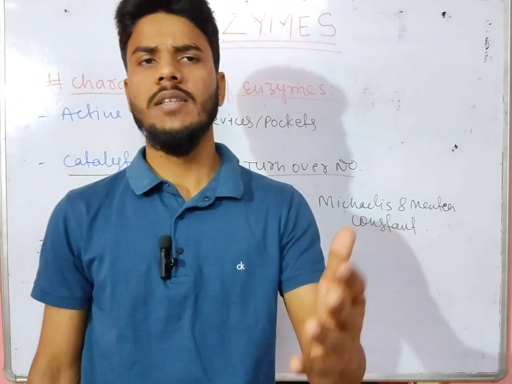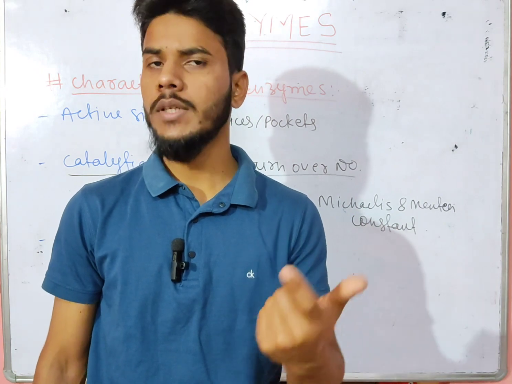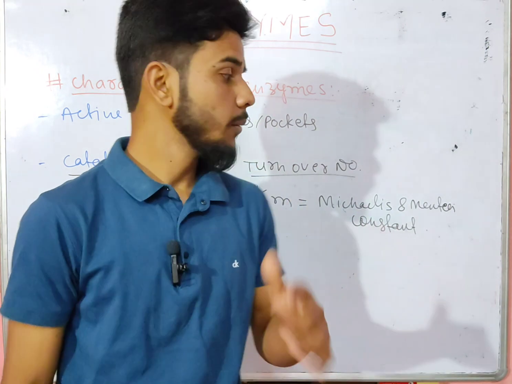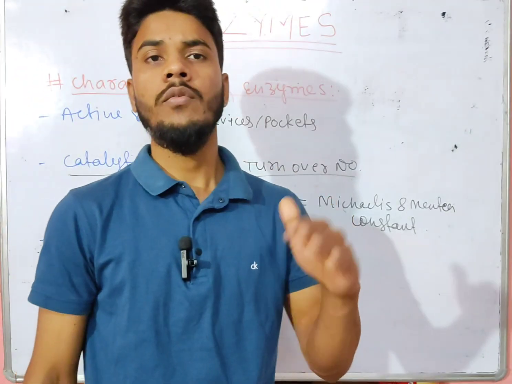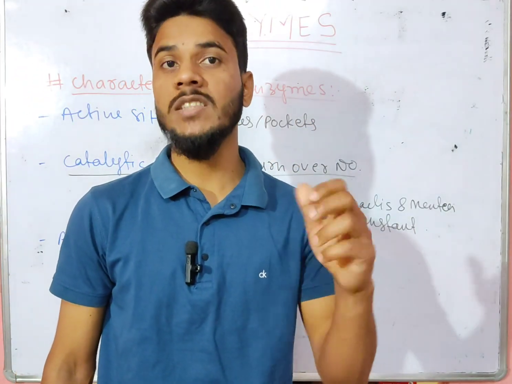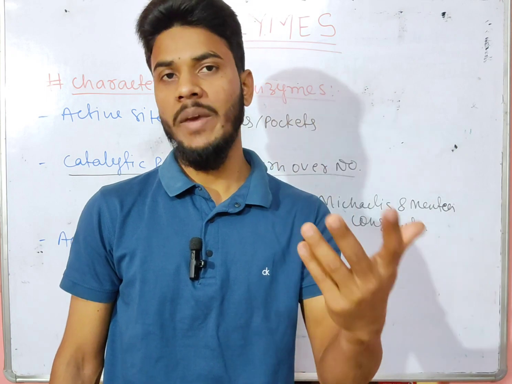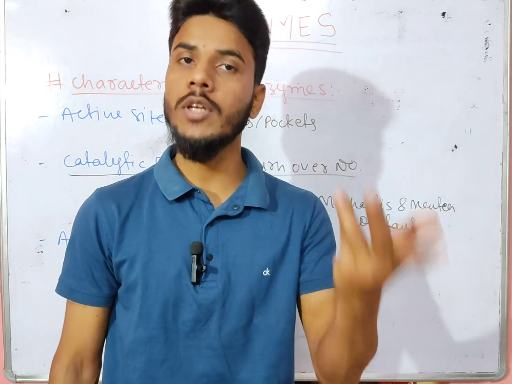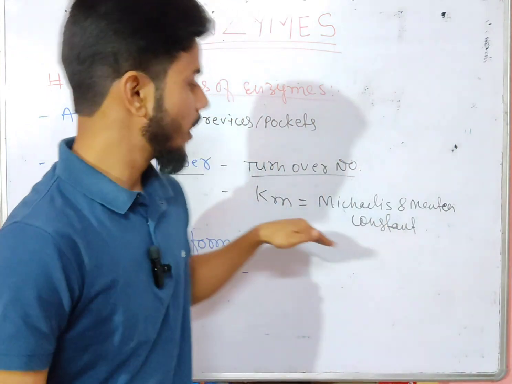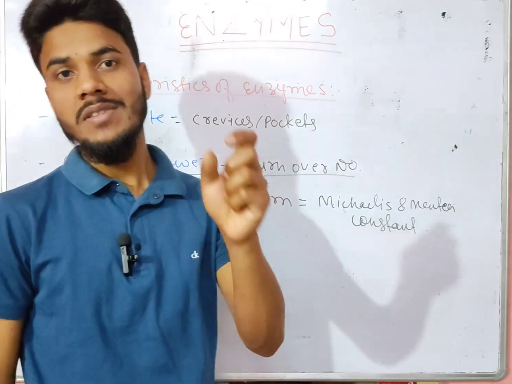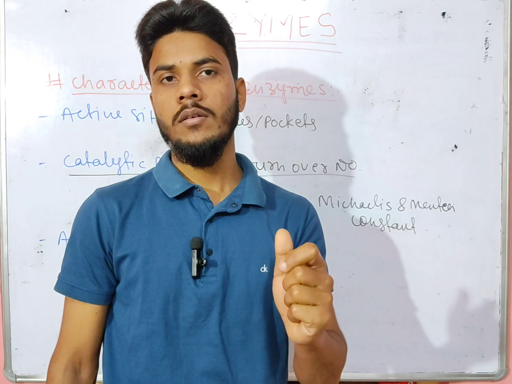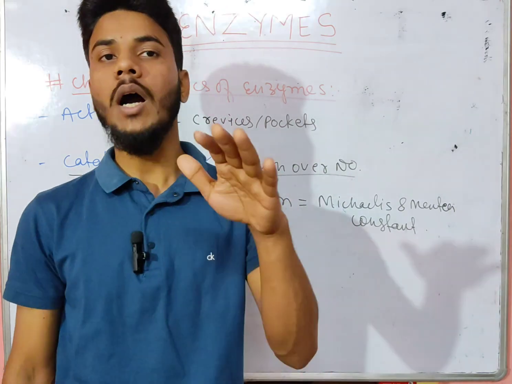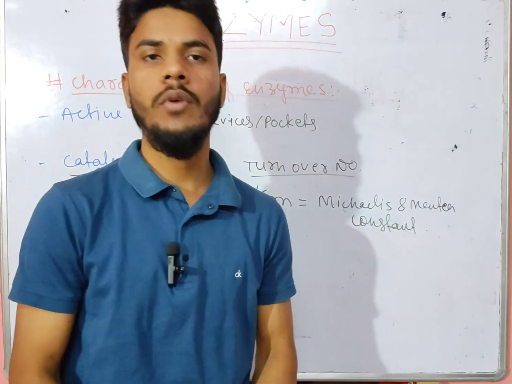So every reaction has its own speed, its own velocity. It means every reaction will have its maximum velocity, maximum rate of reaction. So Km tells us the concentration of substrate where it becomes half of its maximum velocity.